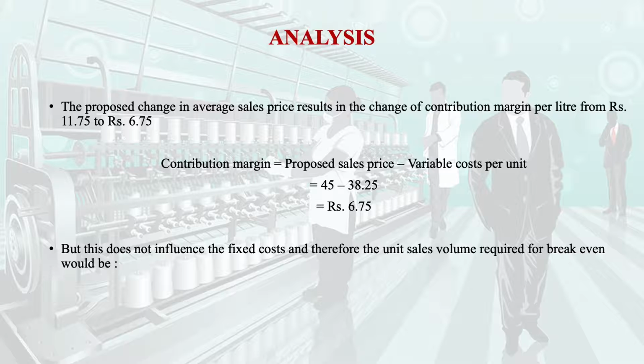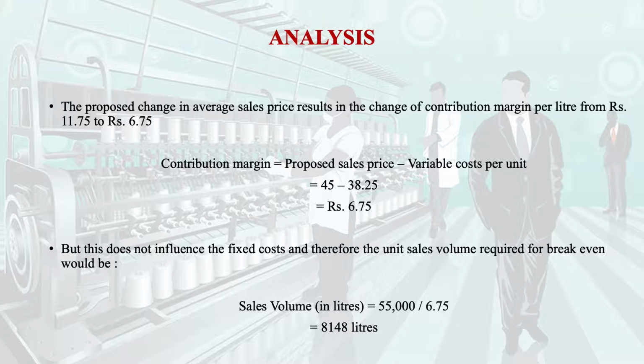In order to calculate the sales volume, we have fixed cost divided by contribution margin, that is now 6.75. So we will get the sales volume in terms of liter, that is 8148. Earlier we were getting about 6000 liters to reach the break-even point.